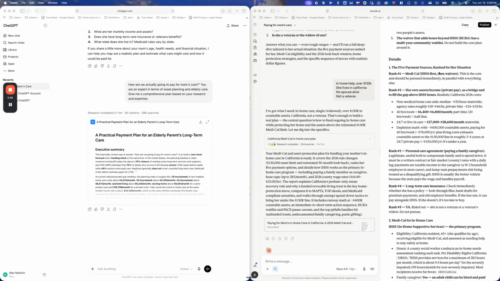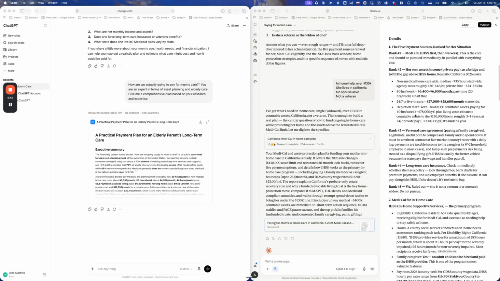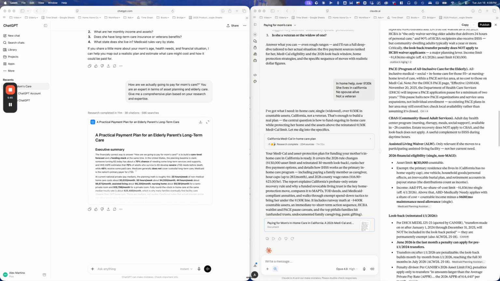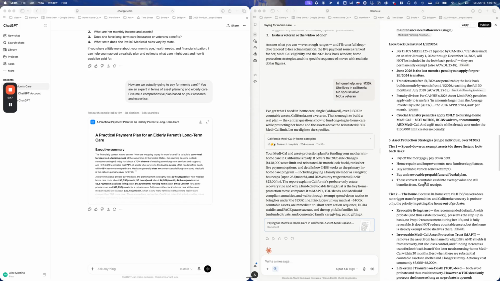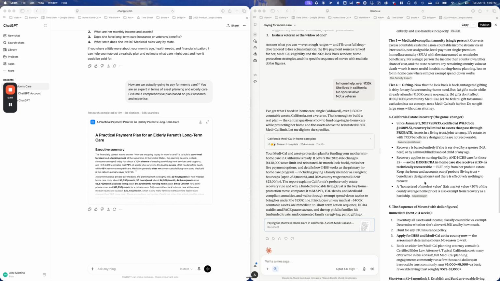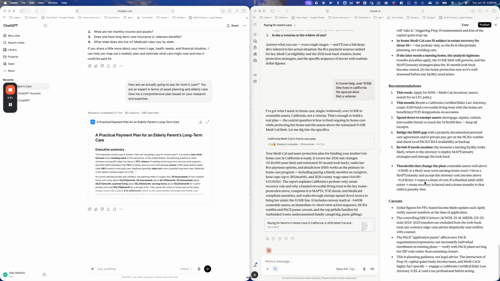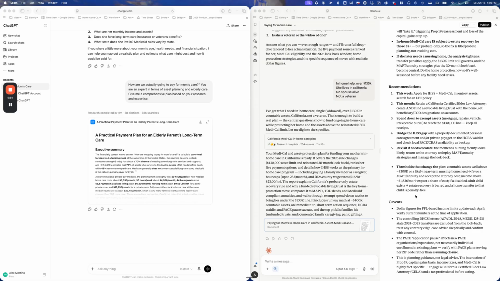Talking about payment sources, just different options. It's a much more comprehensive output than if you just prompt AI directly. And from here, you can continue to ask.